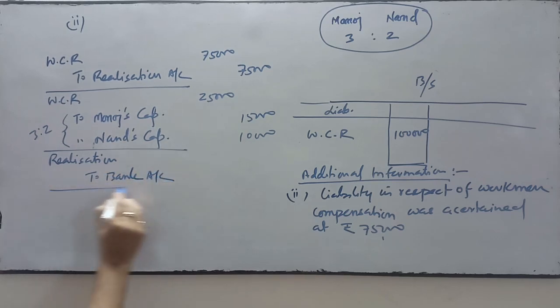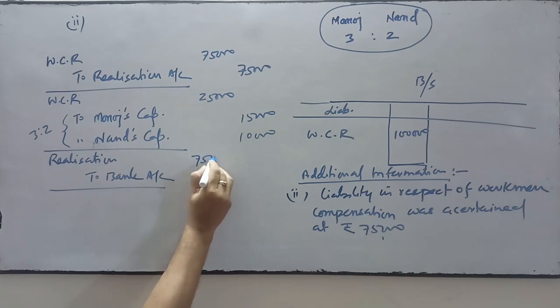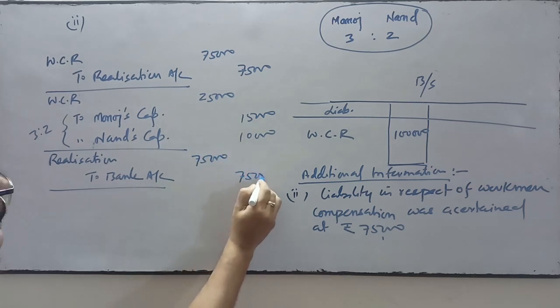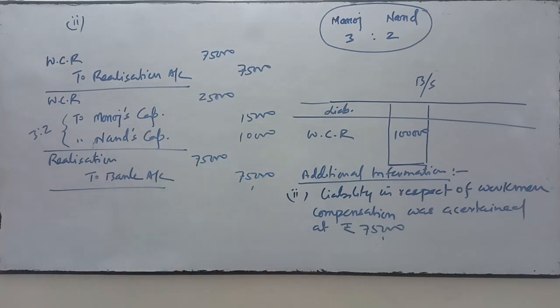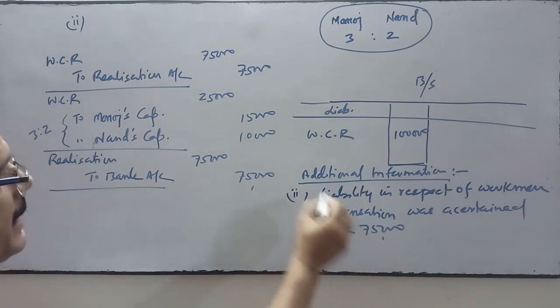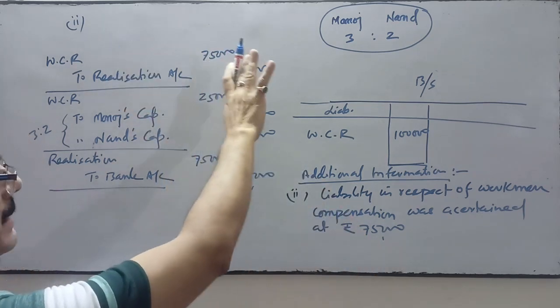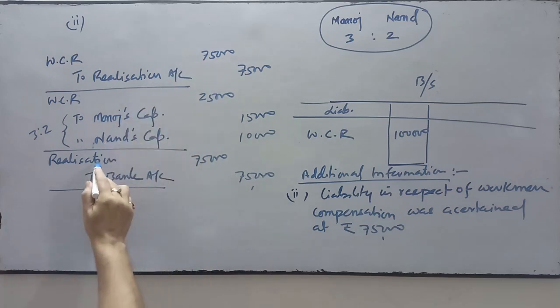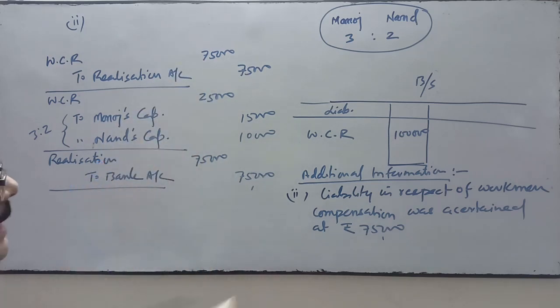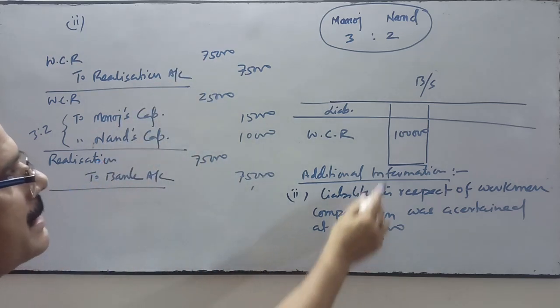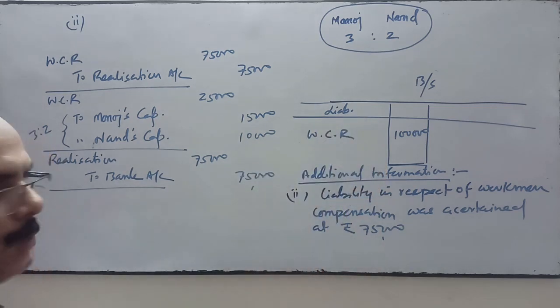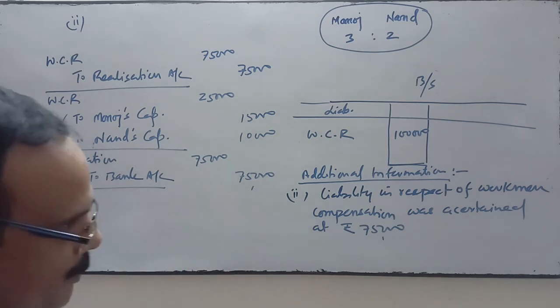So we will do three entries in case number 2: the amount transferred to the credit side of realization account, paid through realization to bank, and the excess 25,000 transferred to partners' capital accounts in their profit sharing ratio.